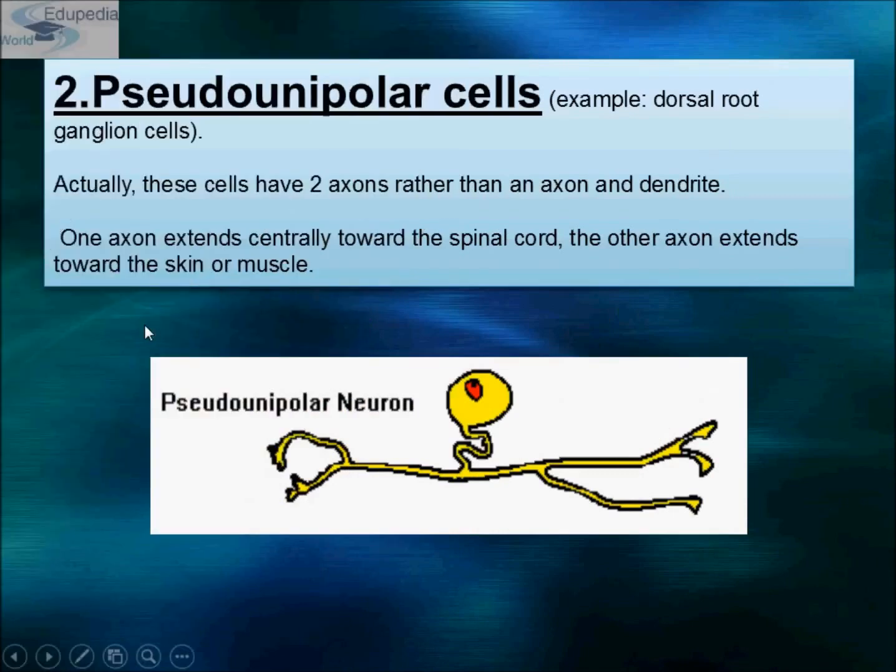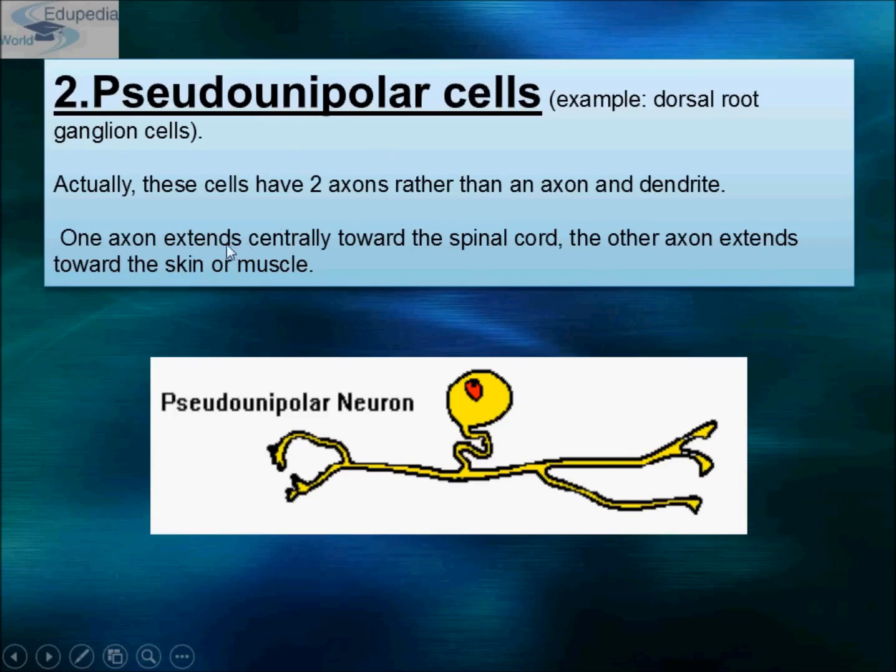Now second is the pseudounipolar cell. Pseudo means false and uni means one. Actually these cells have two axons rather than an axon and dendrite. That means pseudounipolar cells don't have dendrites. That's the reason they are called pseudounipolar, because pseudo means false and uni means one. Only one projection, that is the axon, is found in pseudounipolar cells.